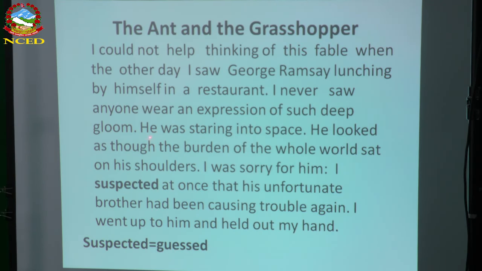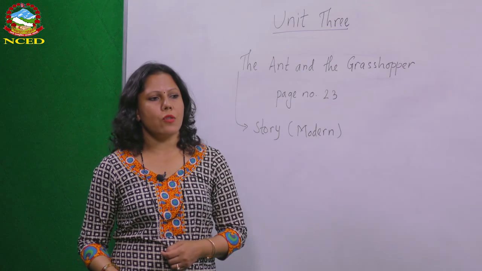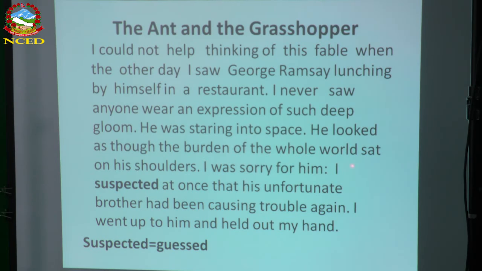He was staring into space, means he was looking constantly into space. "He looked as though the burden of the whole world sat on his shoulder." He looked very tired of his life, as if he had all the burdens of the whole world on his shoulder.